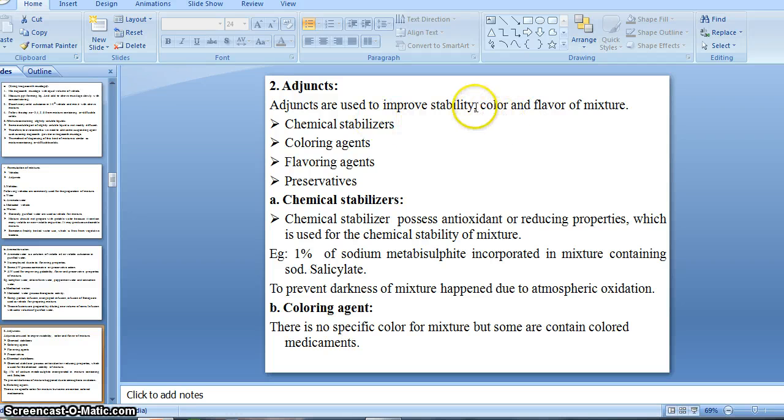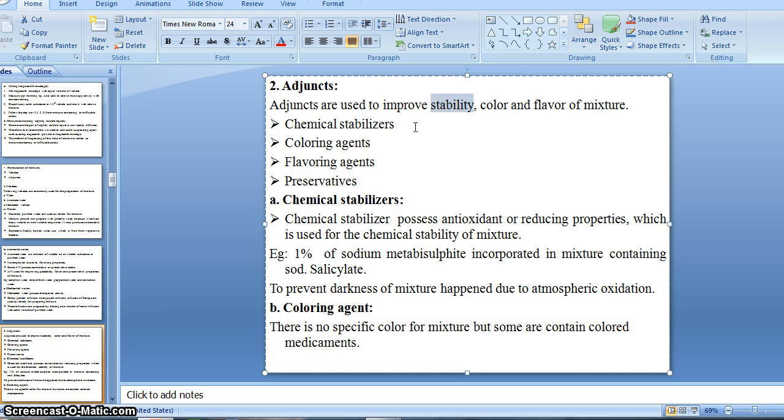Stability means that a particular preparation is stable for a particular time period, up to its expiry date, right? Every preparation should be stable up to its expiry date, at any conditions. So mixing of stabilizer is very important for improving the stability. That means adjuvants are those type of substance which are used to improve the stability, color, flavor of mixtures,